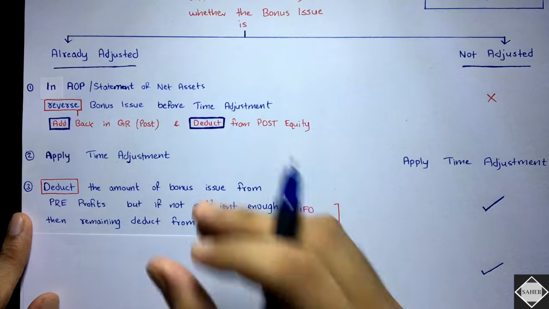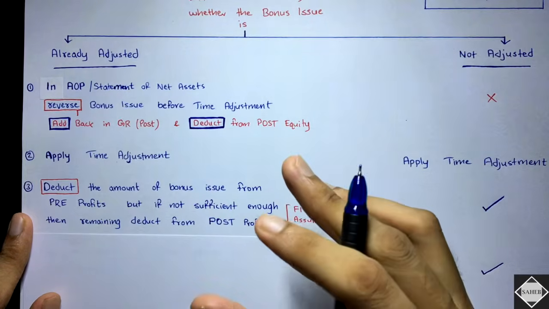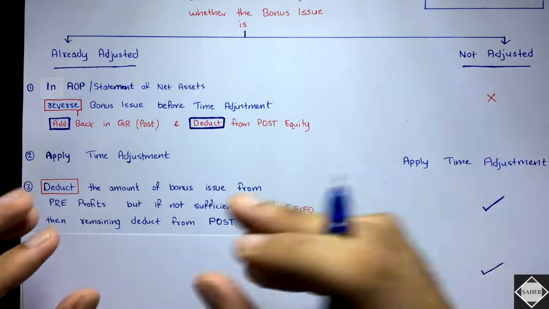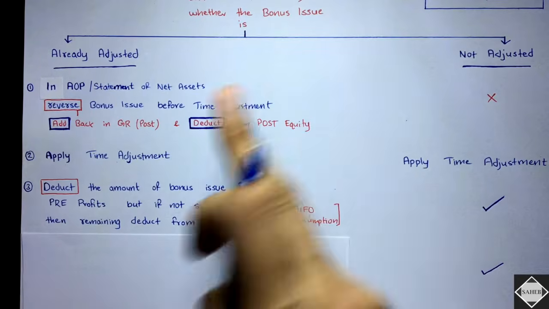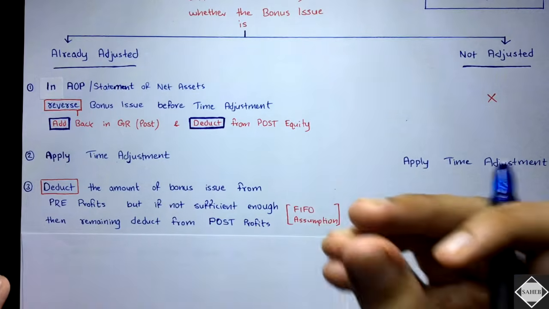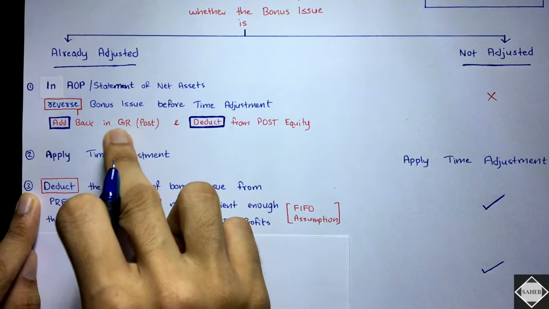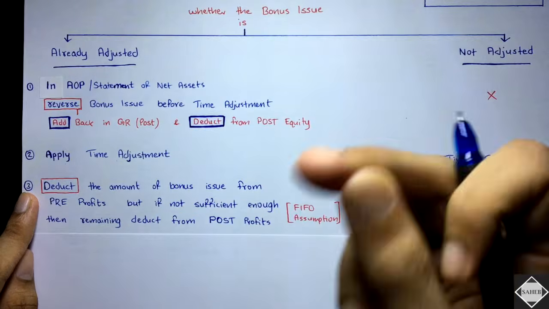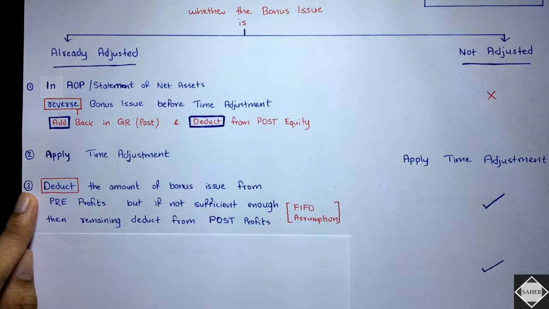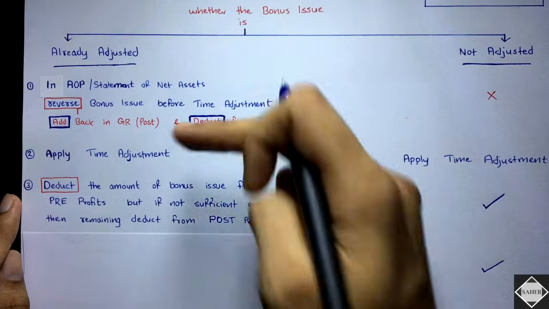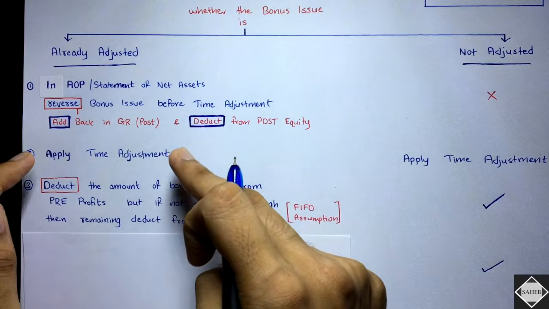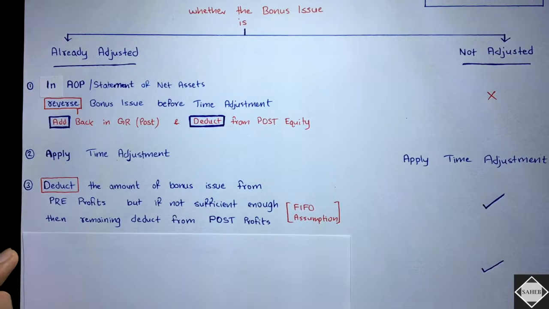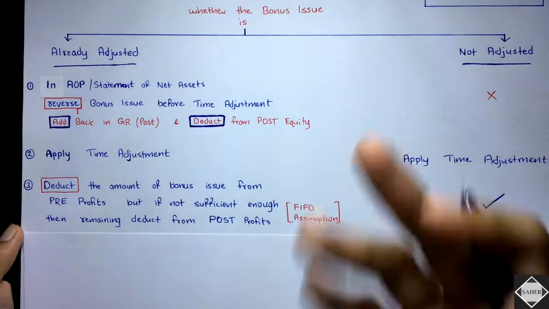Yeah, bonus issue has happened now. There has been shuffling of net assets, isn't it? Reserves have fallen and equity has increased. So that effect we will give. We reversed over here because of time adjustment, and because this post GR is not the source of the bonus. The actual source would be pre-acquisition reserve, pre-general reserve. That's why we reverse the bonus issue. We did the time adjustment and then we have to consider the bonus issue again, because it has taken place. The event, bonus issue, has happened.